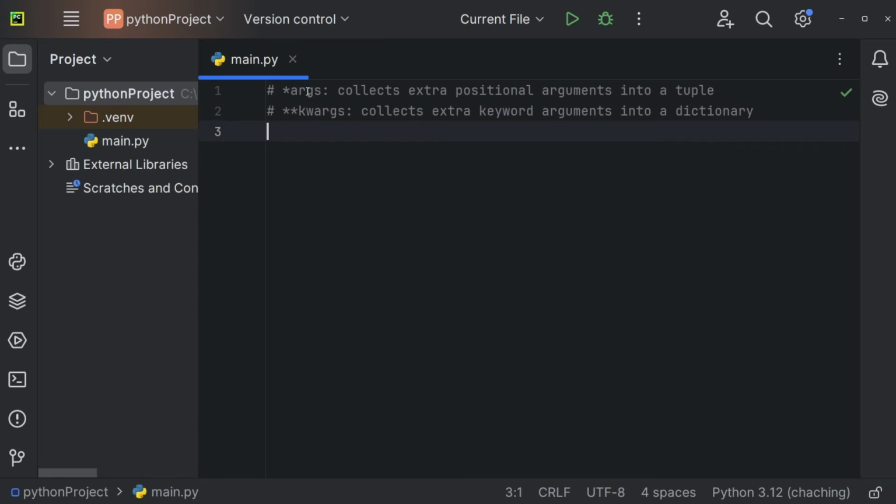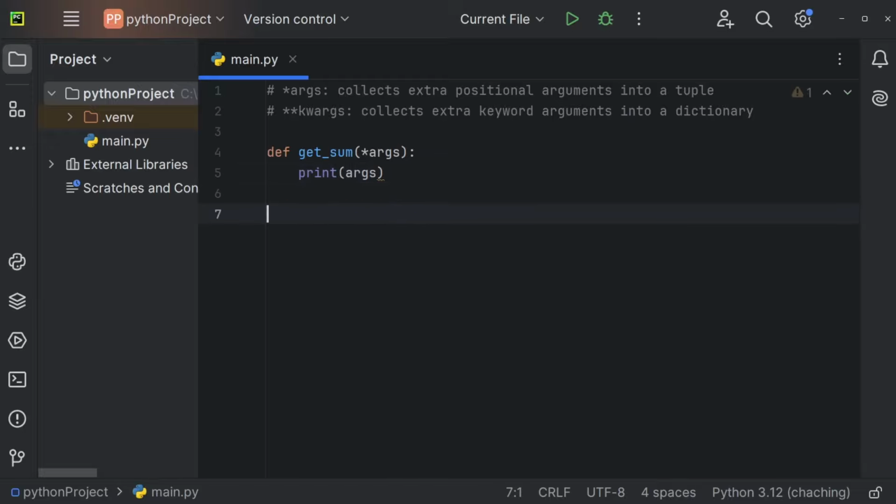Let's now understand args and kwargs in Python. In order to access args and kwargs, we should first define a function, so def get_sum, for example. And now we can say that we expect args by using an asterisk followed by the args keyword, like so, colon, and let's for now just print the args. And if you take a look at the definition, args collects extra positional arguments into a tuple.